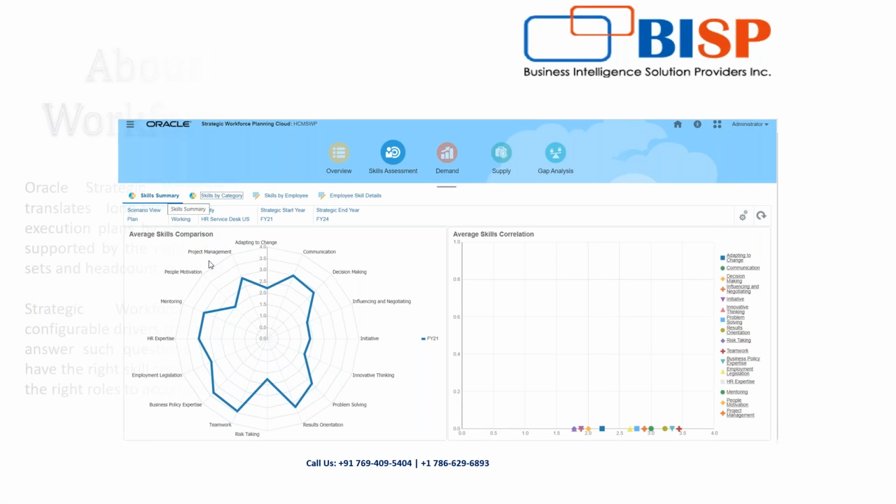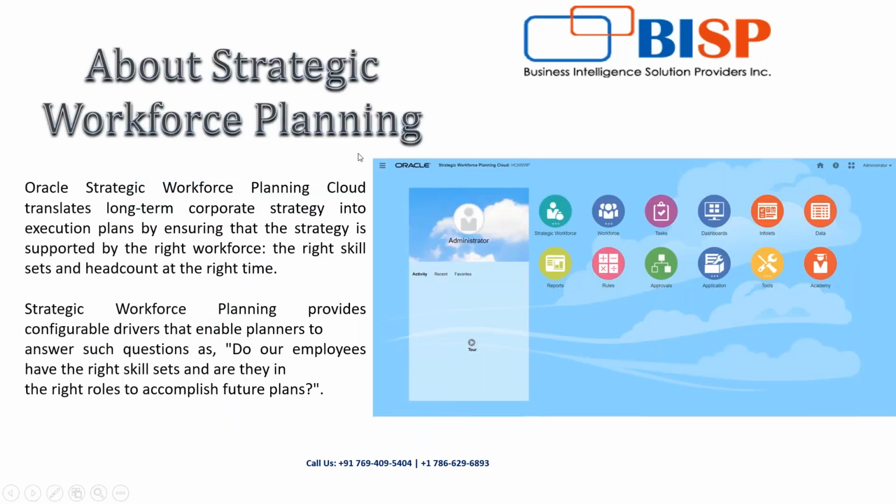So we were on this particular slide about strategic workforce planning. What it says is Oracle strategic workforce planning cloud translates long-term corporate strategy into execution plans by ensuring that the strategy is supported by the right workforce. Also, it has some configurable drivers that enable the planner to answer questions such as: do we have the right employee with the right skill set to undertake that particular project?